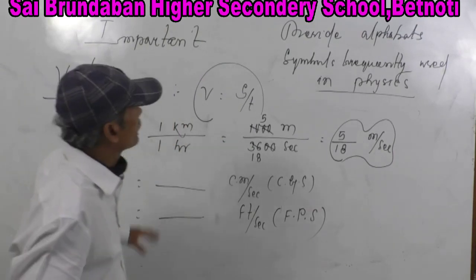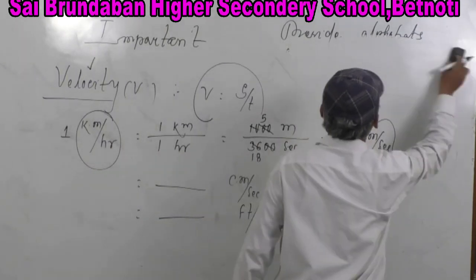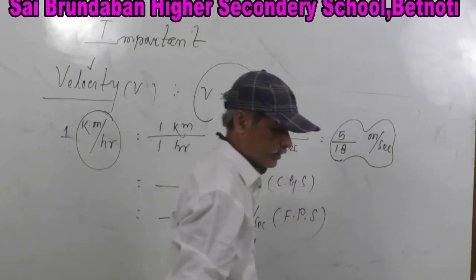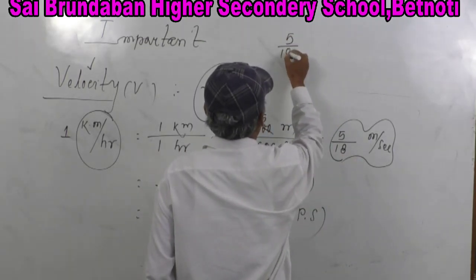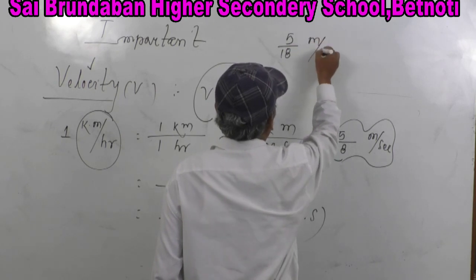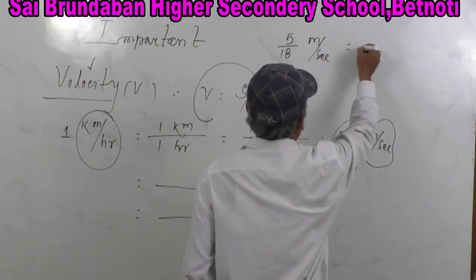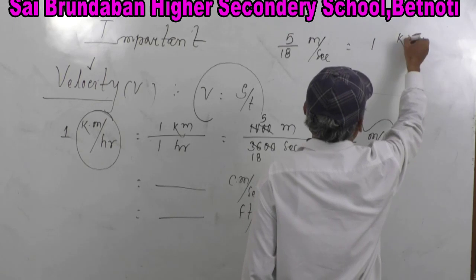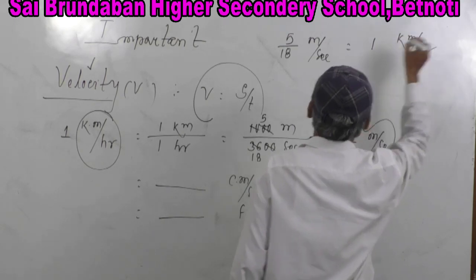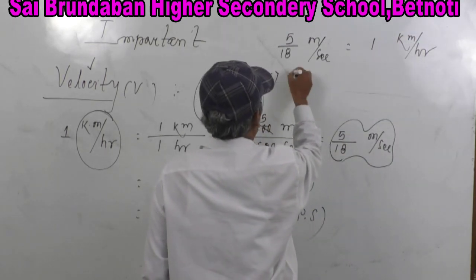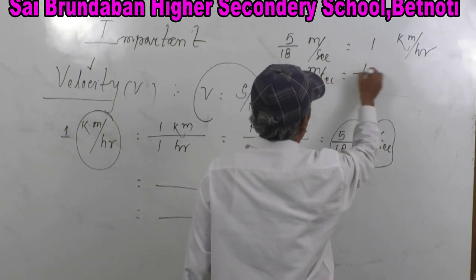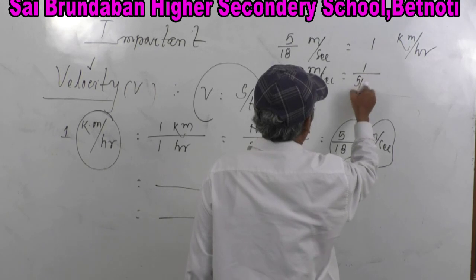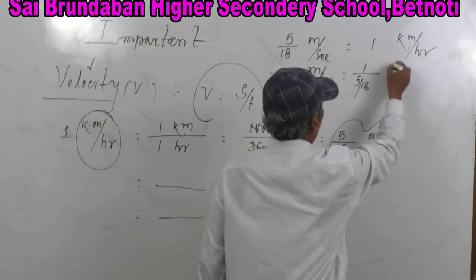Now convert it. 5 by 18 meter per second is equal to 1 kilometer per hour. This implies 1 meter per second is equal to 1 by 5 by 18 kilometer per hour.